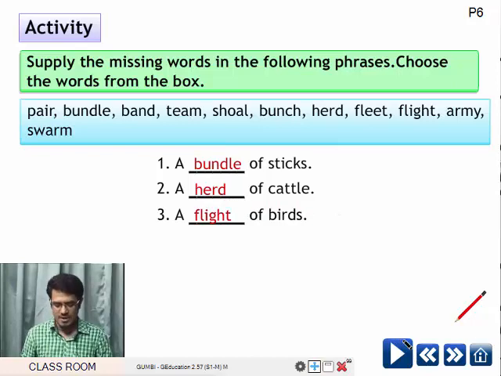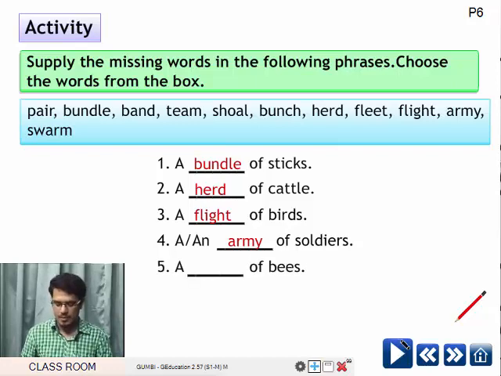Very good. A flight of birds. Next, a or an dash of soldiers. An army of soldiers. A dash of bees, a group of bees flying together. Very good. A swarm of bees.